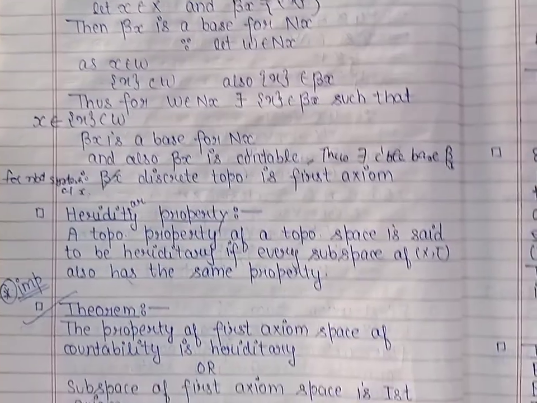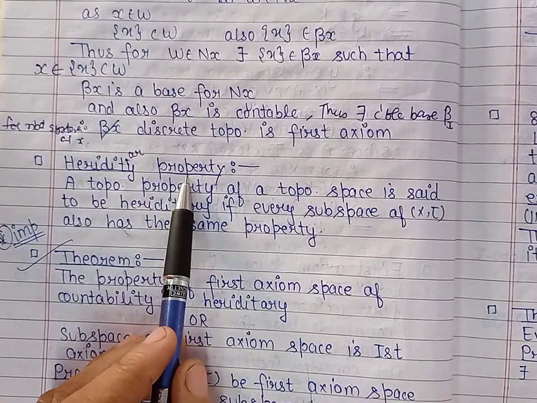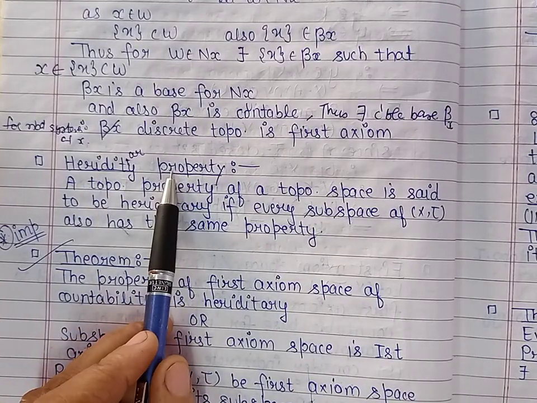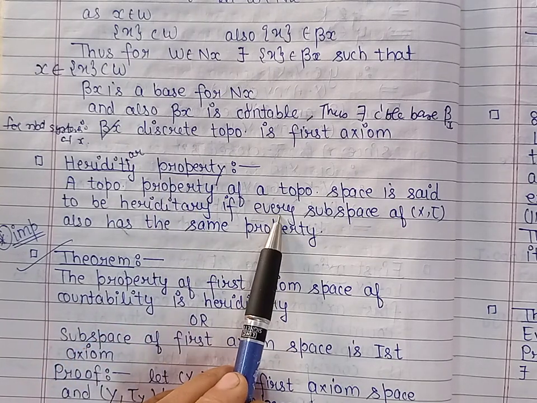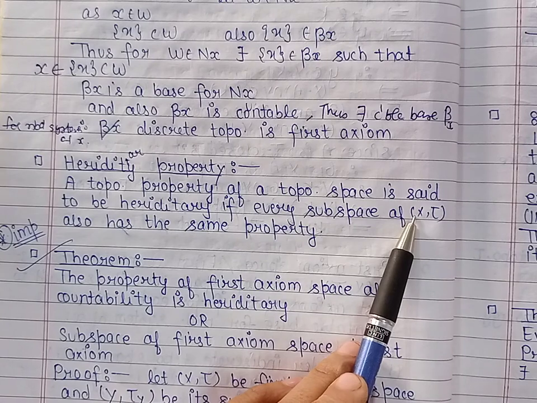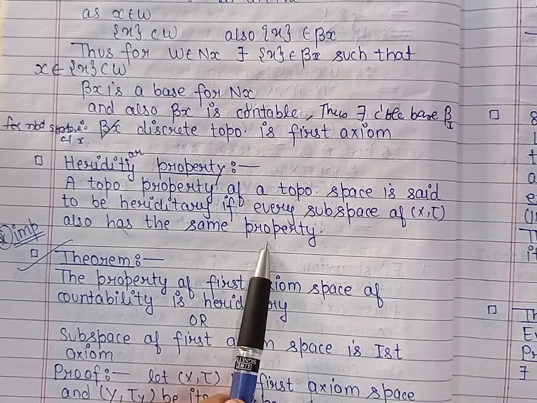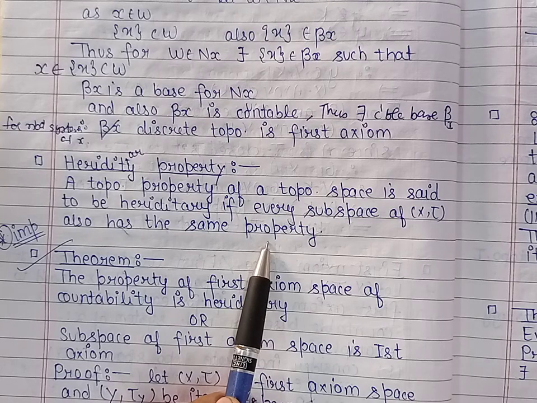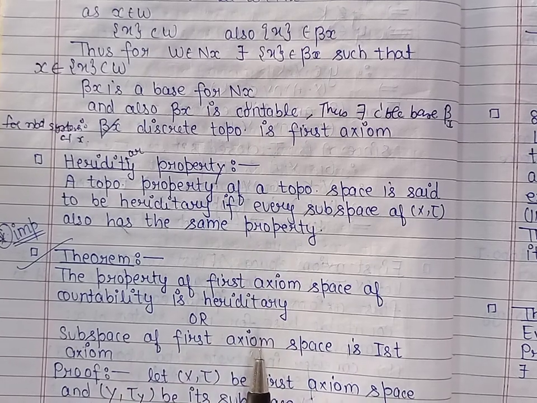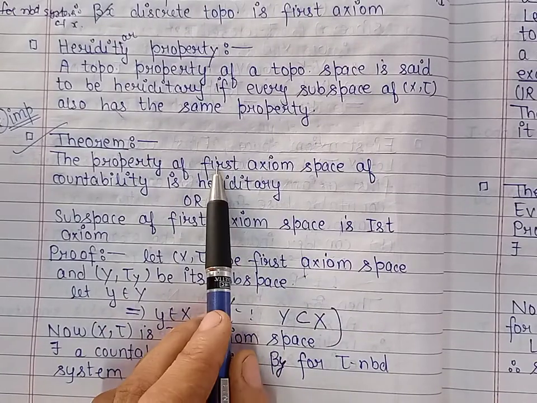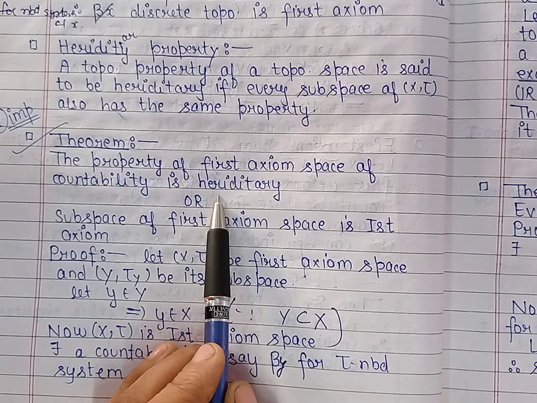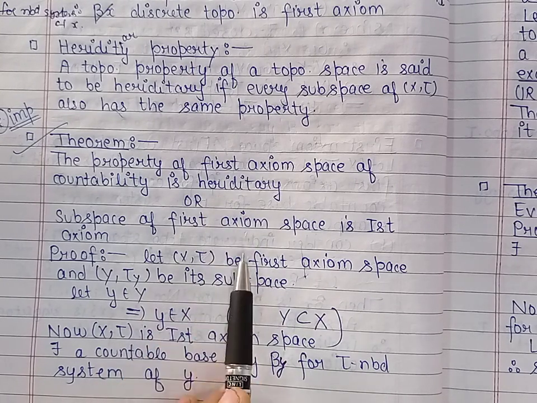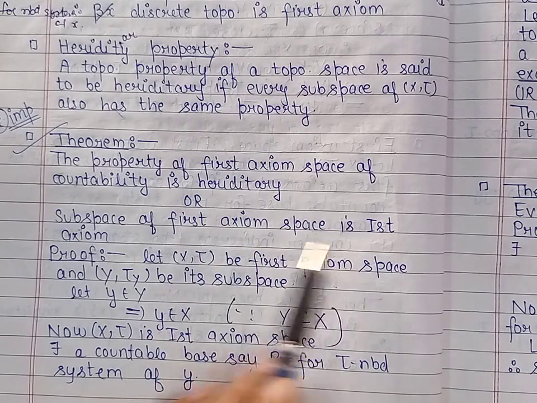Now next, there is an important property of these spaces, the hereditary property. What is hereditary property? This is a topological property of a topological space. We say that the property is hereditary if every subspace of the topological space also has the same property. Then we say that the property is hereditary property. Now we prove that the property of first axiom space, of countability, is hereditary. It means we have to prove that a subspace of a first axiom space is first axiom.